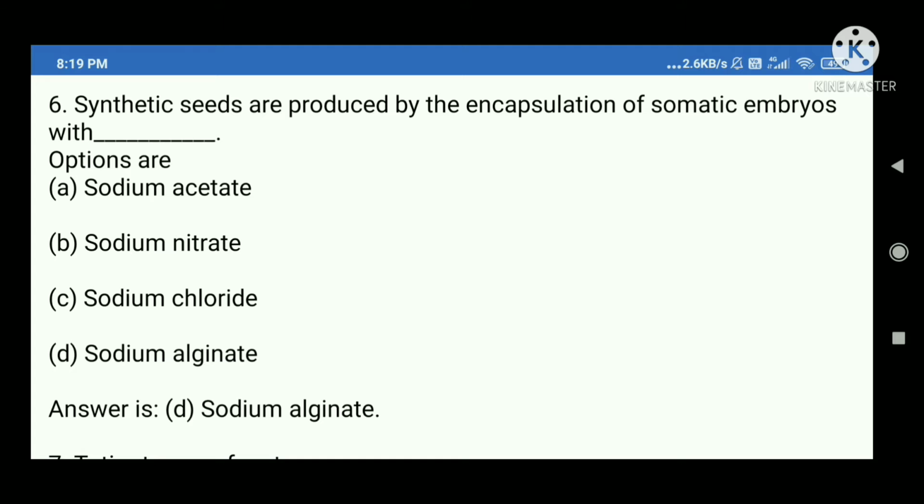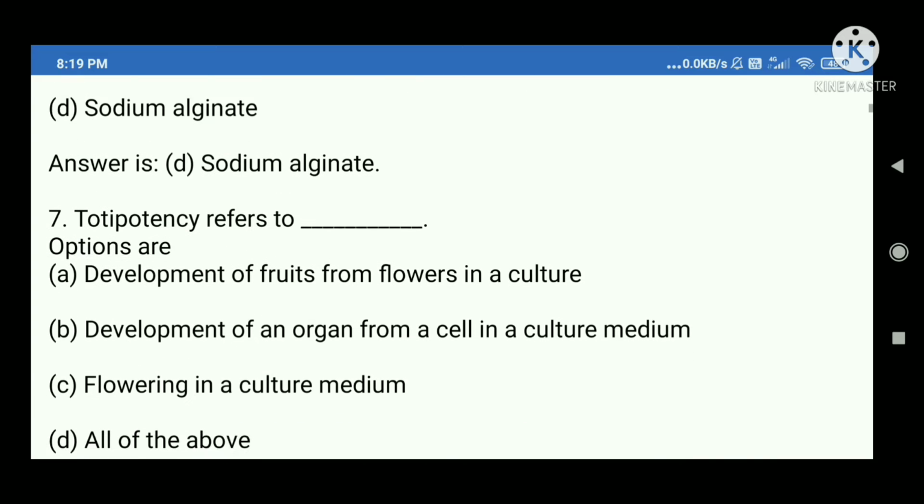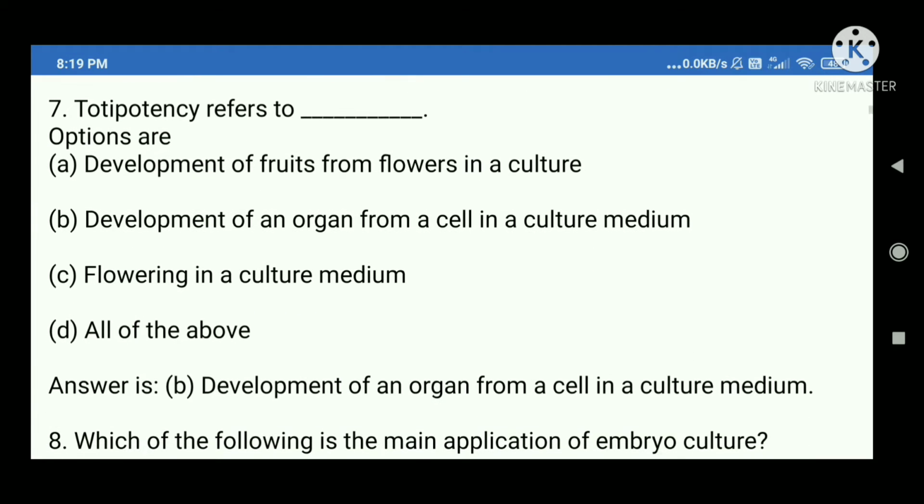6. Synthetic seeds are produced by the encapsulation of somatic embryos with blank. Options are A. Sodium acetate, B. Sodium nitrate, C. Sodium chloride, D. Sodium alginate. Answer is D. Sodium alginate.